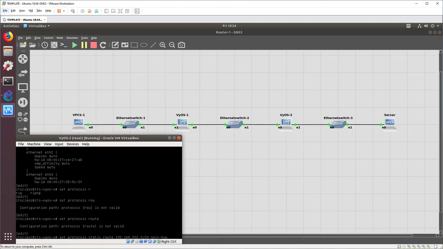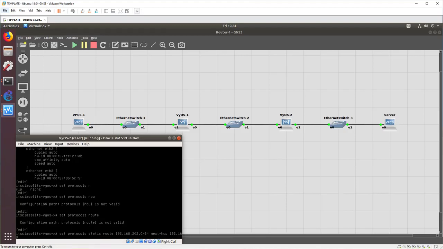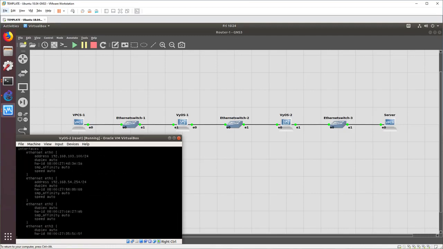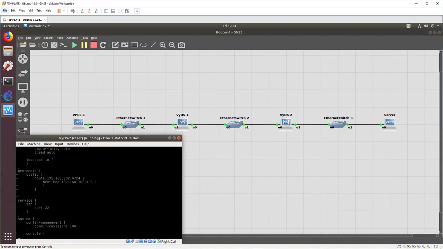And we say next hop. And where do we send it? Well, we have to send it on a direct link. So we're going to send it to VyOS 1 via the IP address that is part of the network VyOS 1 and VyOS 2 share. So in this case, it's 192.168.103.125 because that's VyOS 1's address on that network in between. All right, and we say show. And we can see we've added the route just like we saw on the other one. And we say commit.